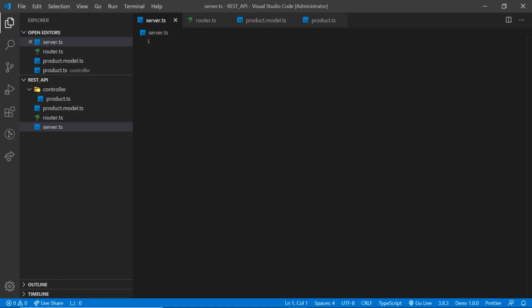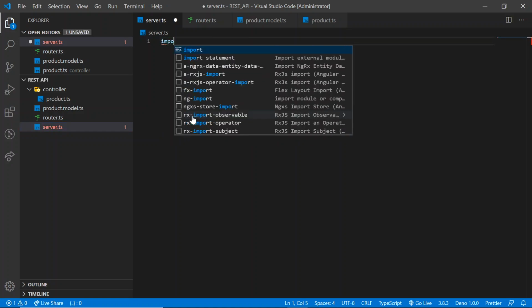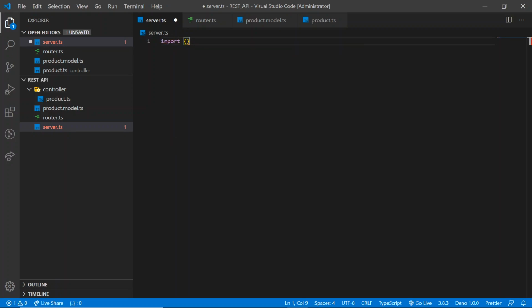Now let's start with building the server first. Here I am going to import application from Oak. Now let's save the port number in a variable.